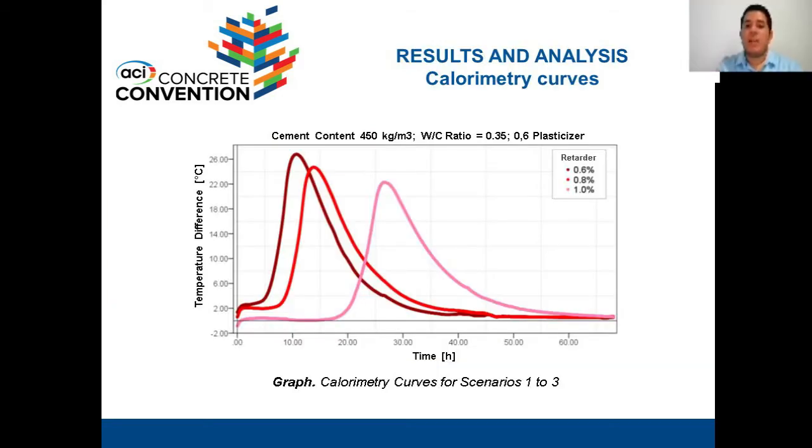Results and analysis. Calorimetry curve. The temperature difference of the sample cell with the reference cell was plotted in order to eliminate the systematic error that includes changes in room temperature. To smooth the curve, a regression was used that took the average of the previous, current, and subsequent values. The graphs are generated with these methods.